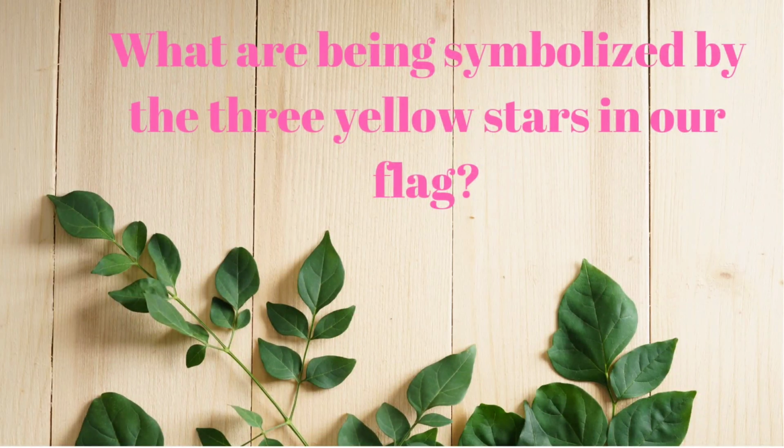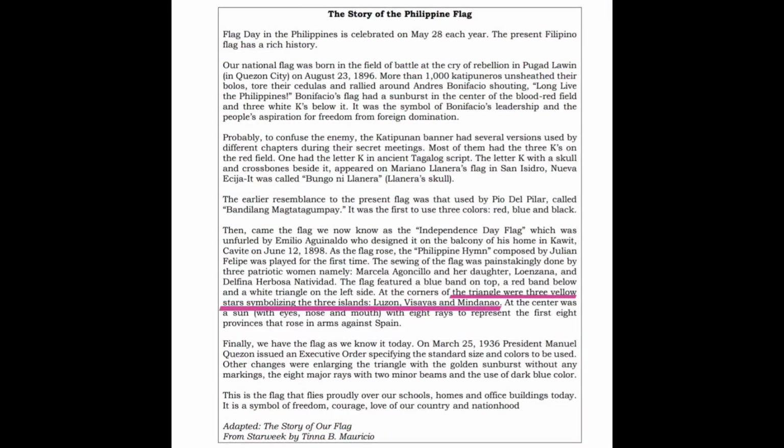The fourth question is, what are being symbolized by the three yellow stars in our flag? The answer is, at the corners of the triangle were three yellow stars symbolizing the three islands, Luzon, Visayas, and Mindanao.